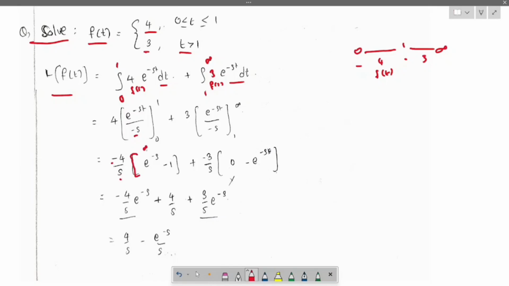Apply the upper limit 1, so e^(-s), and the lower limit 0 gives 1, plus (-3/s) times e^(-infinity), which is 0, minus e^(-s). When you simplify this, you will get the result. I hope you got the idea how to do such types of questions. Now let us move to the next question.